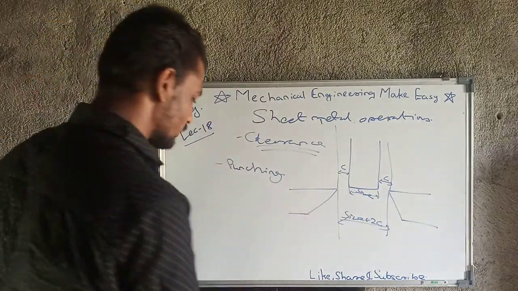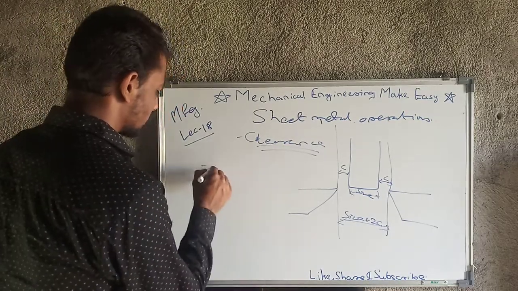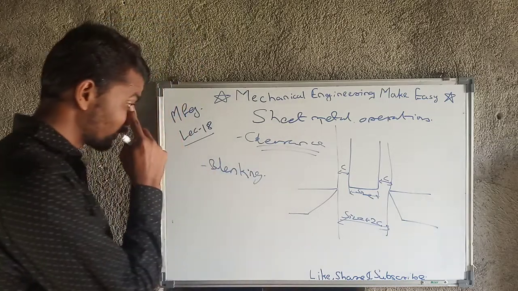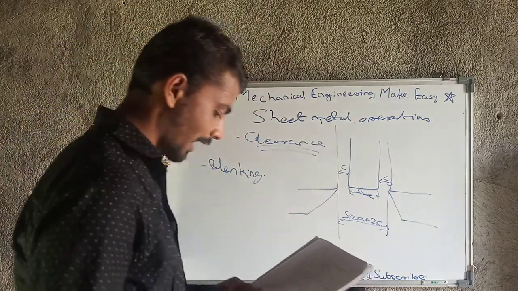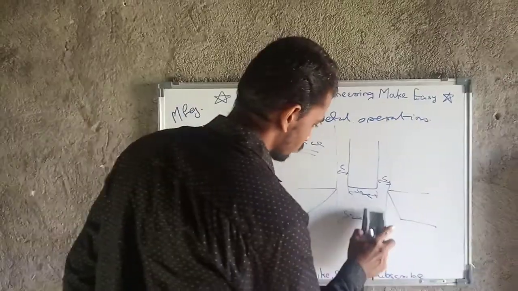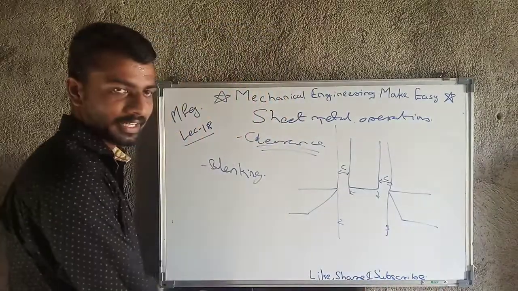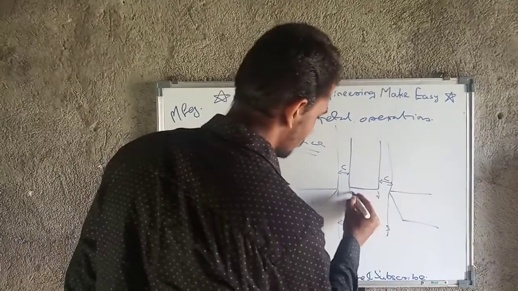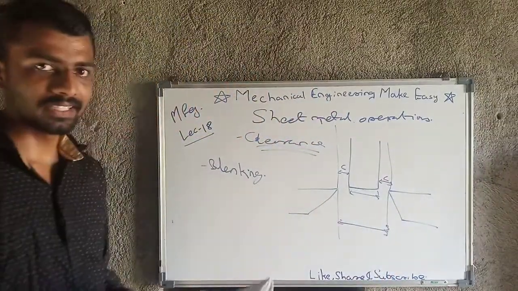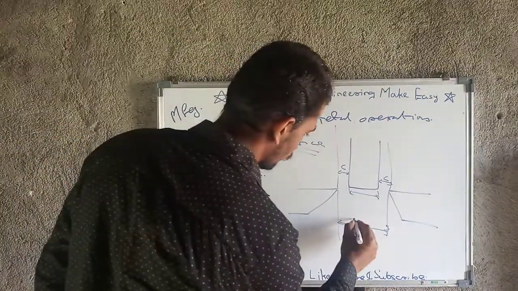Then we will move towards the next operation. What is the next operation? That is blanking. In case of blanking, some minor change will happen. The clearance value will be the same. Here 1C, here 1C. This is the punch size and this is the die size. So in case of blanking, the die will have the size of the hole we need.